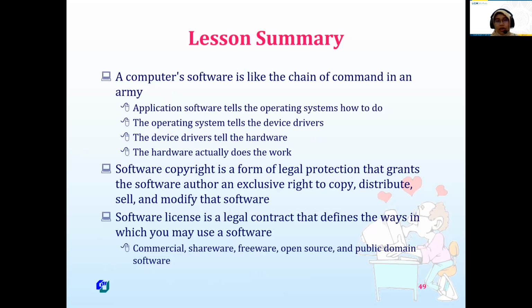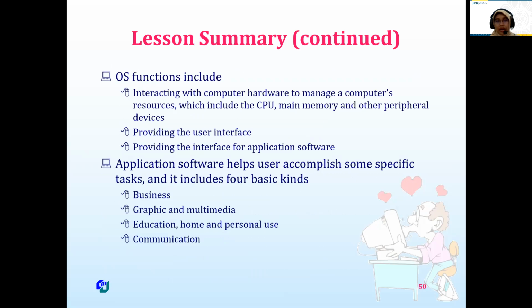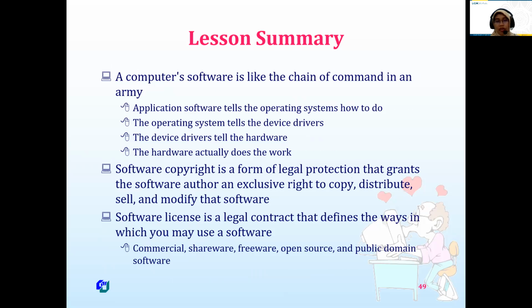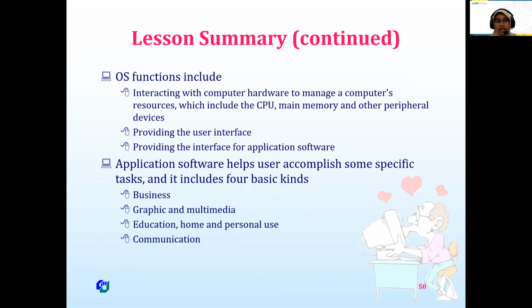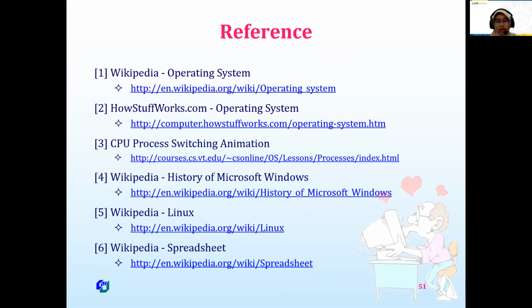And then this is the lesson summary. We already studied about software, and then the types of license, operating system, and then utilities. Okay, I think that's all for this topic, software.